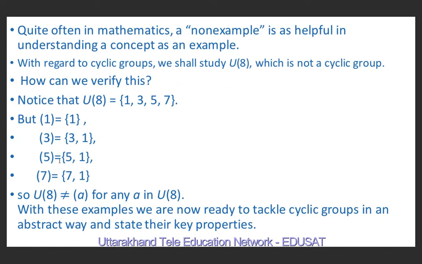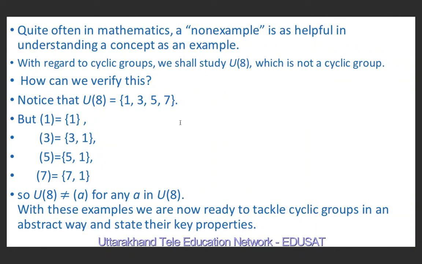Now for 5. 5 raised to power 0 is 1, 5 raised to power 1 is 5, 5 raised to power 2 is 25, 25 divided by 8 gives 1. 5 cube is 125, 125 divided by 8 gives 5. So for 5 we get only 5 and 1. Similarly for 7 we get only 7 and 1. And observe that none of these is equal to U8.